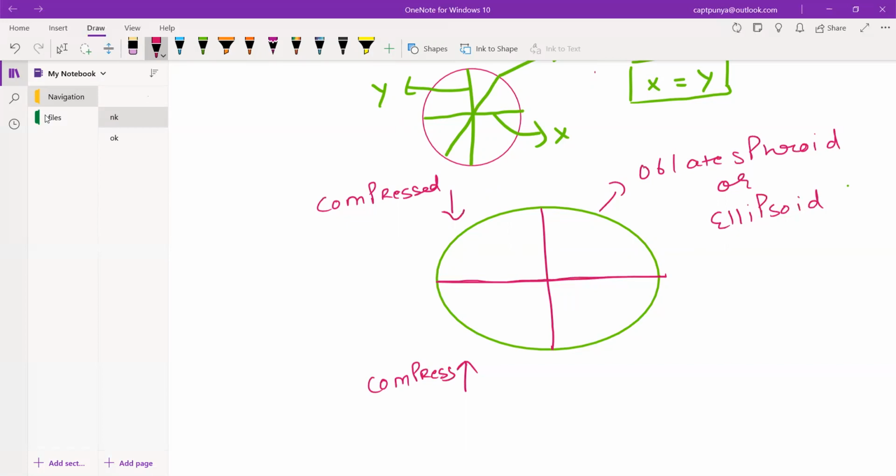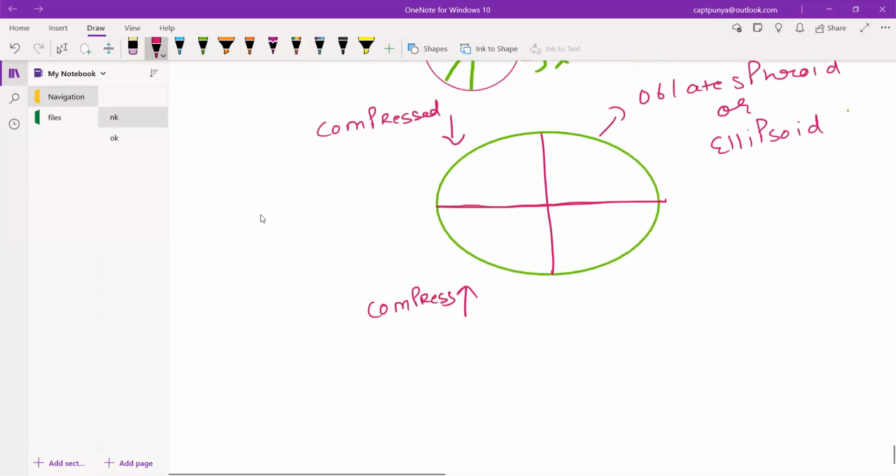This is a two-dimensional picture, guys. If you imagine this in three dimensions, I'm going to show you a three-dimensional picture as well in a short while, but understand this first. If you compress it, it becomes longer in the middle as compared to this axis. So now, guys, this is known as the oblate spheroid or the ellipsoid.